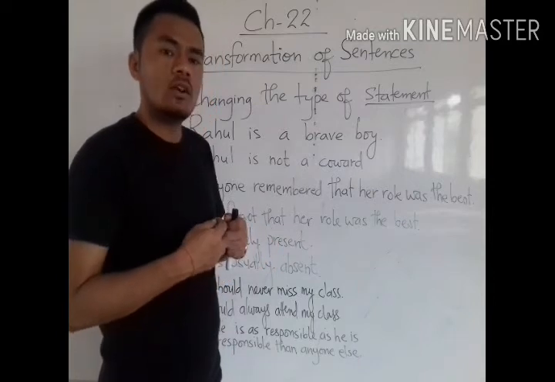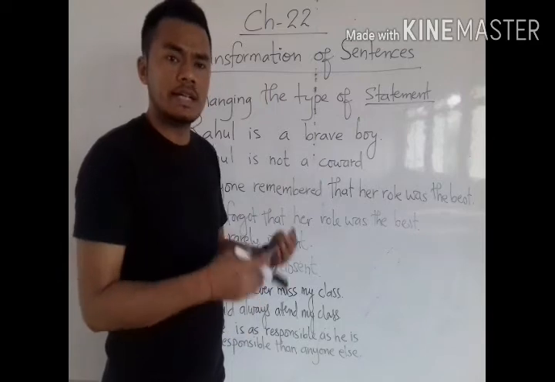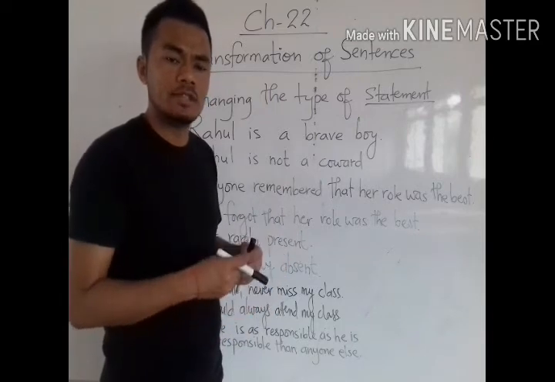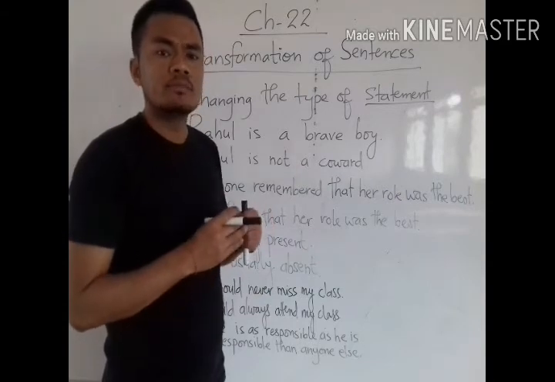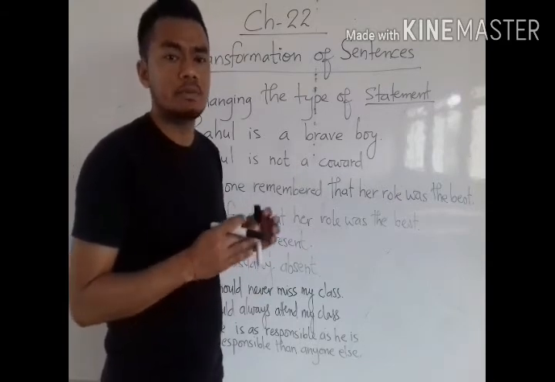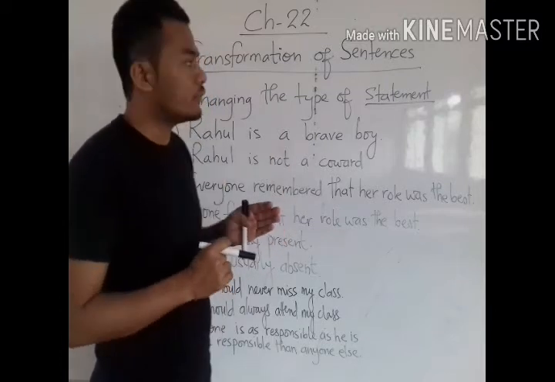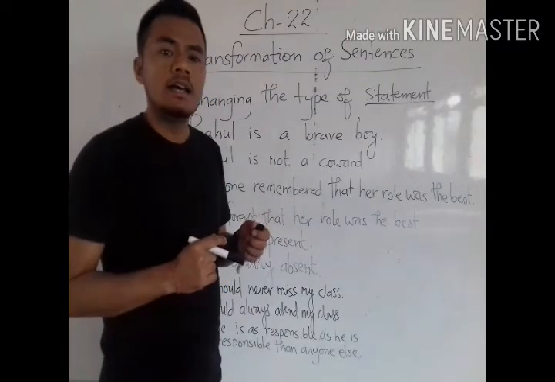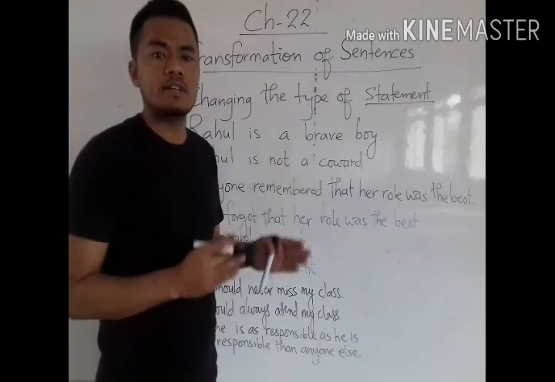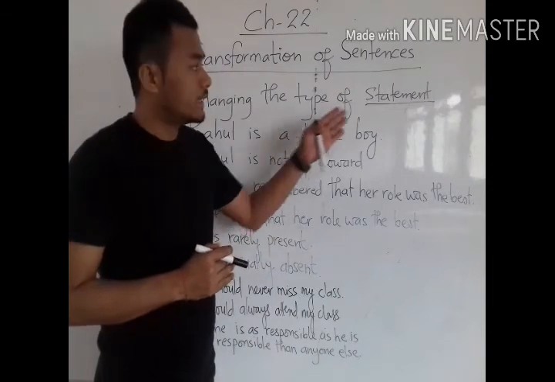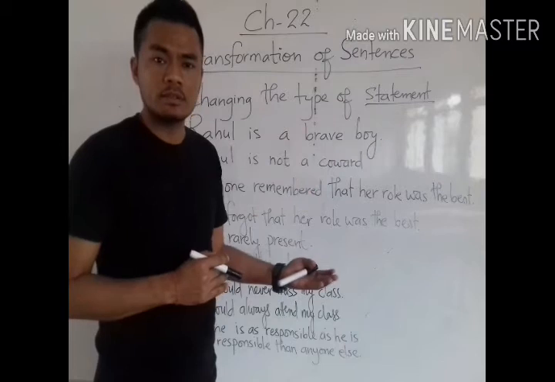Here we are not learning just to change a positive sentence to a negative sentence, but we have to be very careful while changing these sentences, because we are not changing the meaning at all. Like if I say, he is very clever, this is a statement and it is a positive statement.